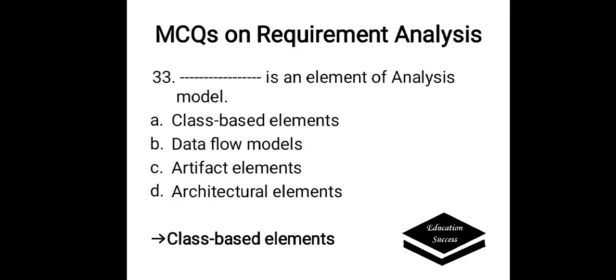Which is an element of analysis model? Options are A. Class-based elements, B. Data flow models, C. Artifact elements, D. Architectural elements. The correct answer is class-based elements. It is an element of analysis model.